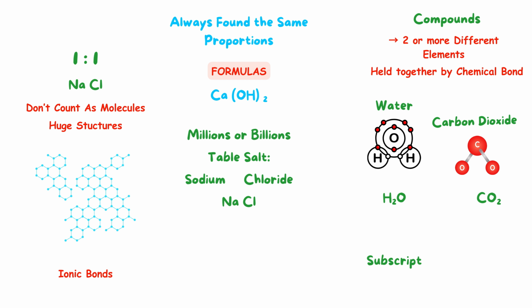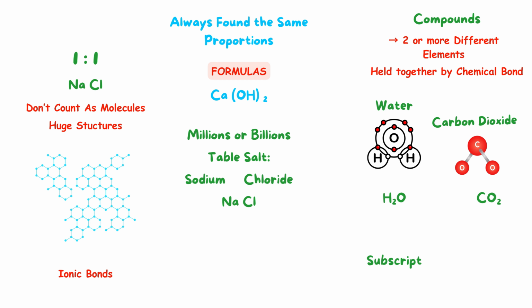So far, we have looked at relatively small compounds with only a few atoms per molecule. However, some compounds are made up of millions or even billions of atoms. A familiar example is common table salt, which is scientifically known as sodium chloride and has the formula NaCl. From the formula, it might look like salt consists of tiny molecules with one sodium atom and one chlorine atom. In reality, though, sodium chloride forms vast repeating structures made of billions of sodium and chloride ions arranged in a regular pattern. These are not molecules because the atoms are not grouped in fixed small units.